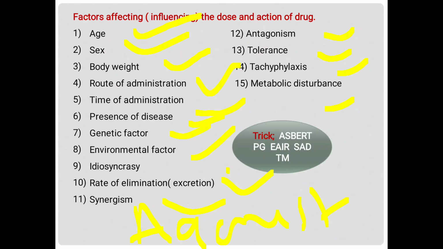Questions will be asked on synergism, antagonism, tolerance, tachyphylaxis, metabolic disturbance, genetic factors, idiosyncrasy. So you have to remember them using tricks. When you have trouble remembering the factors, make a trick that is suitable to you.